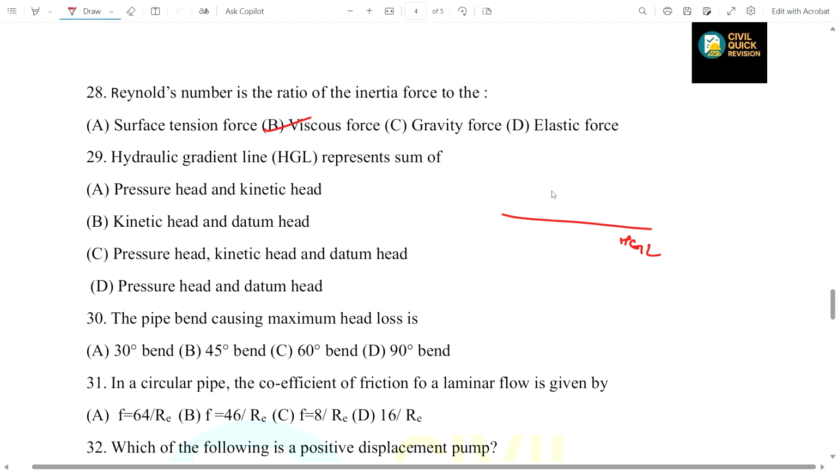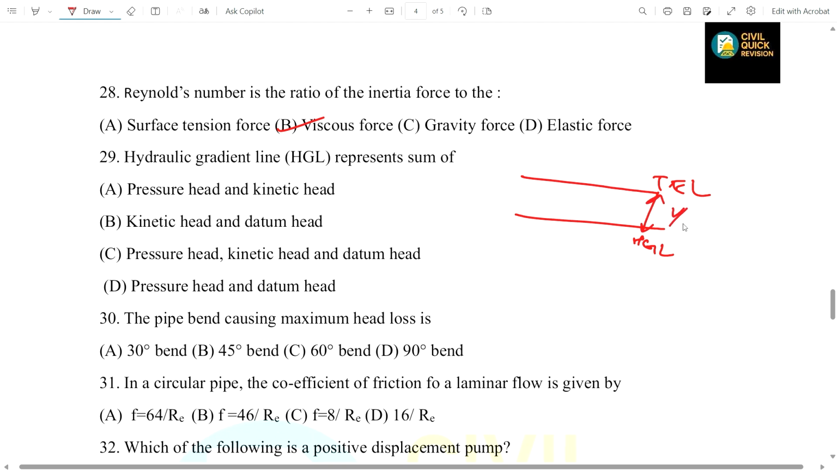You see, this is the HGL, hydraulic gradient line, and this is the total energy line, and in between this is the velocity gradient, and this is the pressure gradient, P by rho g, and Z is the datum. The answer here is the pressure head and the datum. The summation of these represents the hydraulic gradient line.